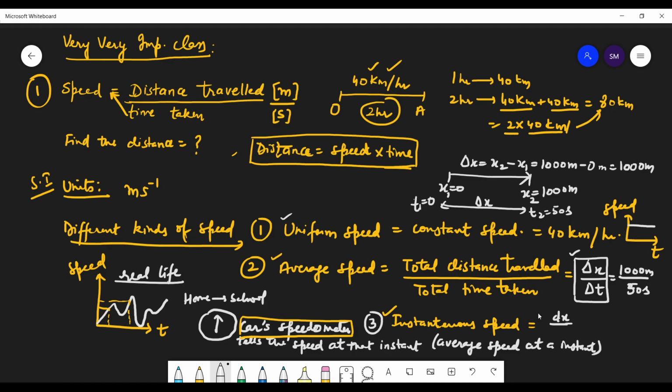So very small distance in very small time. Earlier you took that much distance and that much time, but now you are taking very, very small distance and very, very small time.